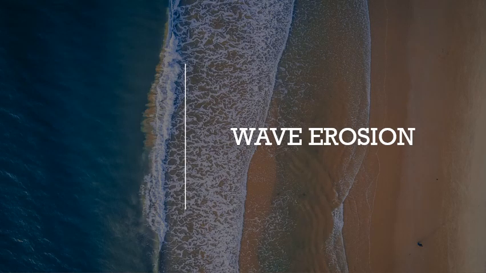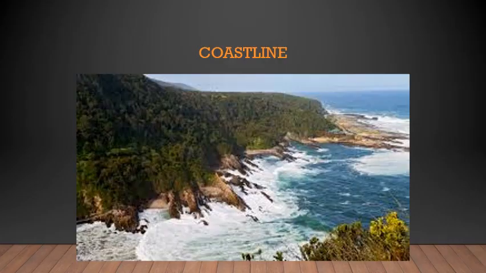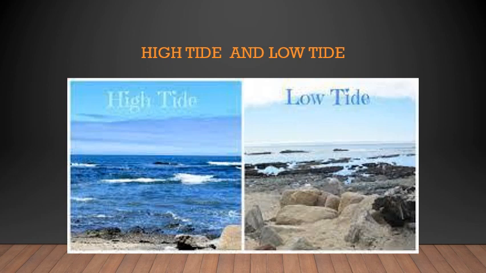Next is wave erosion. Have you seen a coastline? Coastline means the place where the land and the water or the ocean meets. That whole stretch of land is called the coastline. They keep changing because the waves of the sea or the oceans are constantly removing the sand and replacing it. We can see this activity clearly during the tides. Here you can see the high tide and the low tide of the same place. The first picture is of the high tide, the second picture is of the low tide.